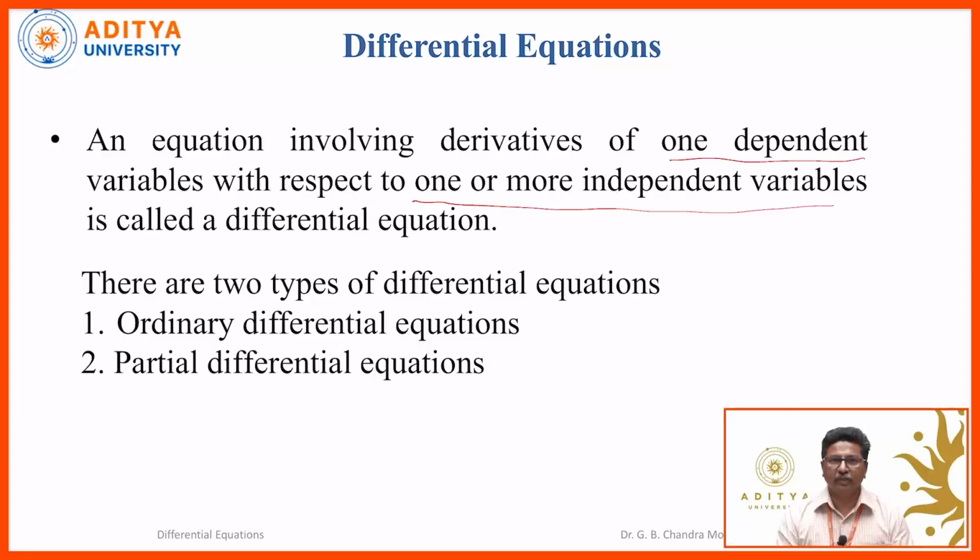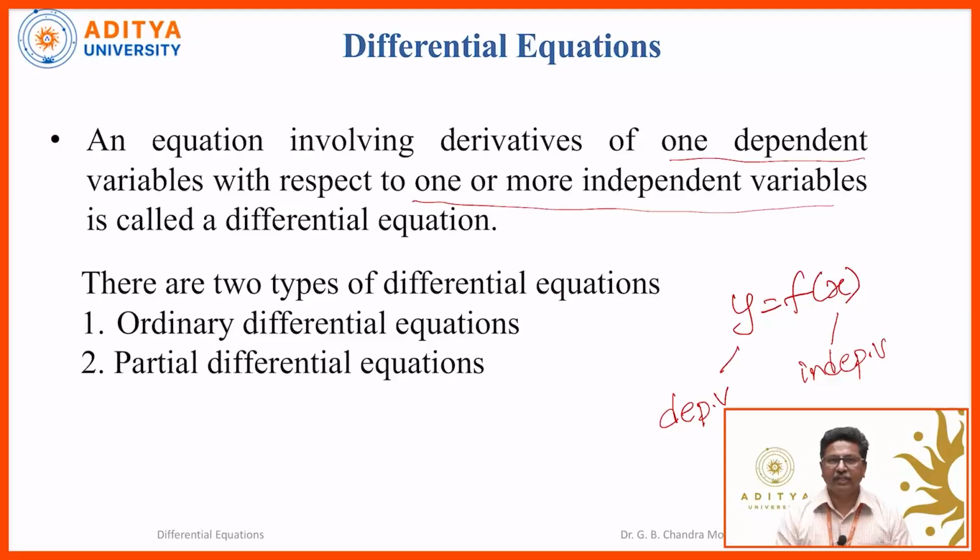Generally, when we denote a function, y is equal to f of x. Here in this function, y is the dependent variable and x is the independent variable.